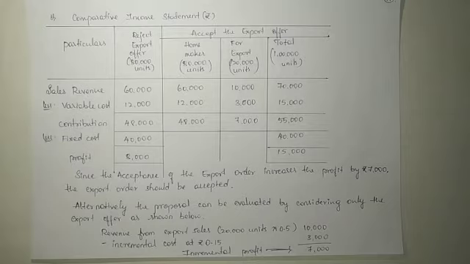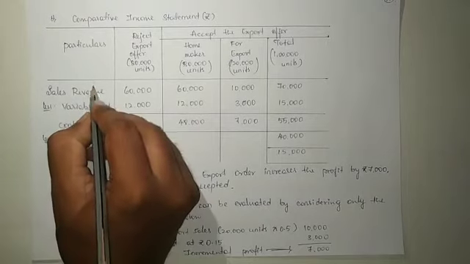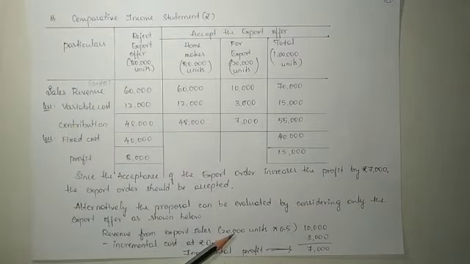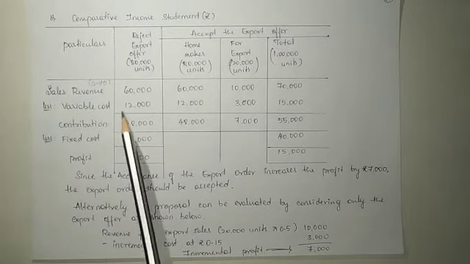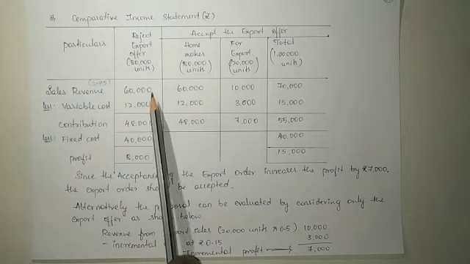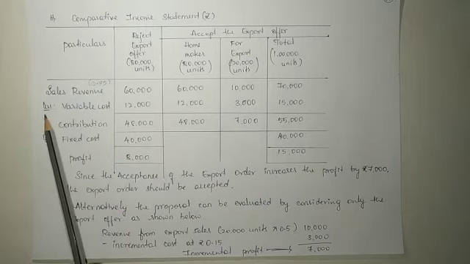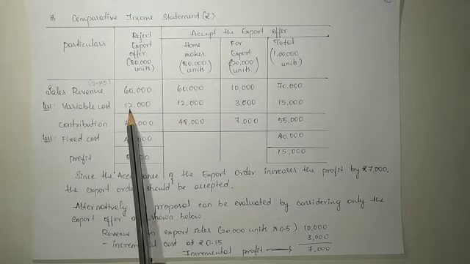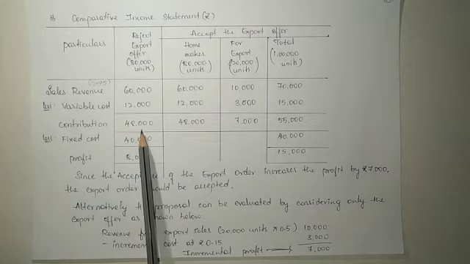The selling price is 0.75 per unit, right? For 80,000 units at 0.75 rupees, the sales revenue is going to be 60,000 rupees, and after reducing the variable cost, that is 12,000 rupees, we will get the contribution of 48,000 rupees.